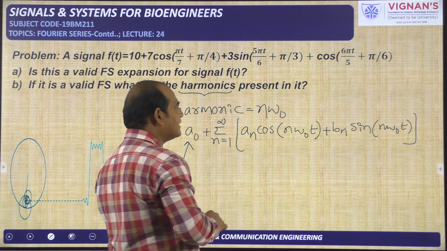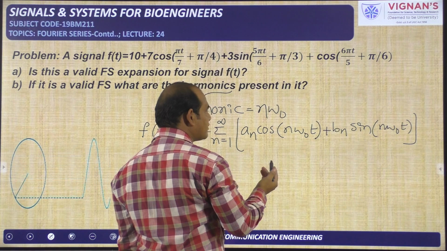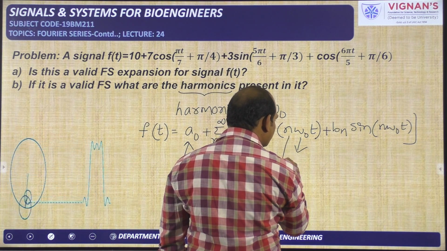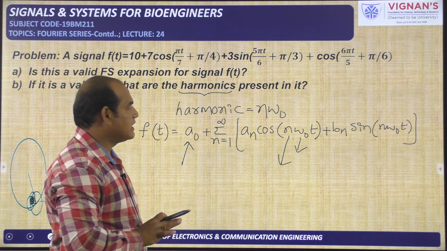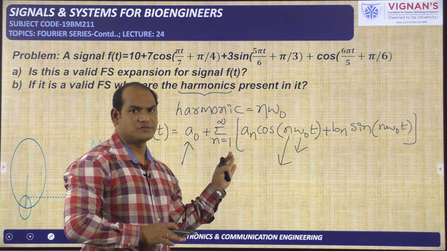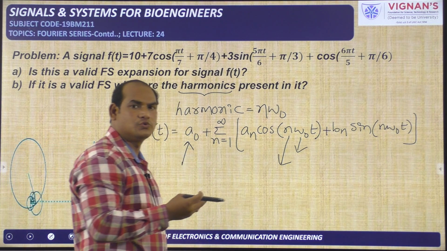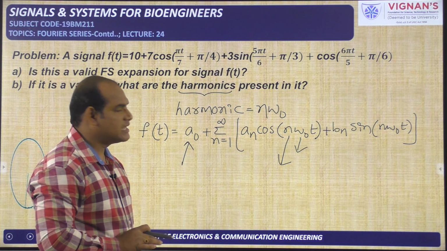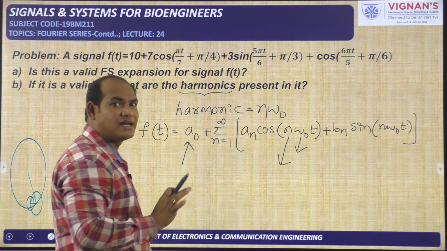So what is required in order to say this is a Fourier series expansion? The frequencies should be integer multiples of omega naught. n takes the values of integers only, and in the trigonometric Fourier series positive integers only. So n should be 1, 2, 3, like that only. It should not take non-integer values. If the given expression follows these rules, then we can tell it is a valid Fourier series.